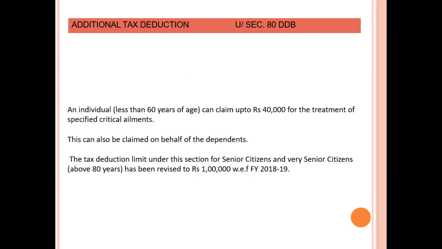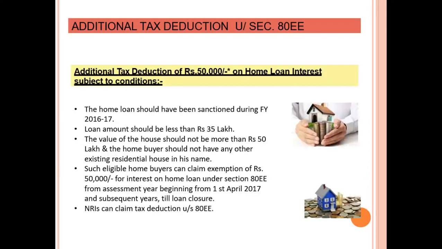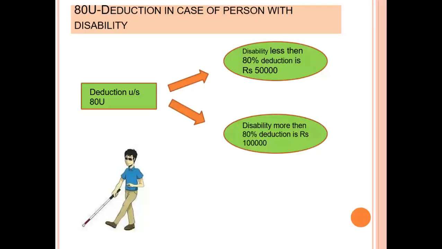Additional tax deduction is also there for an individual less than 60 years of age, who can claim up to 40,000 for treatment of specified critical ailments. 80EE, home loans which have been taken or sanctioned from the year 2016-17, they get extra tax deduction of rupees 50,000.